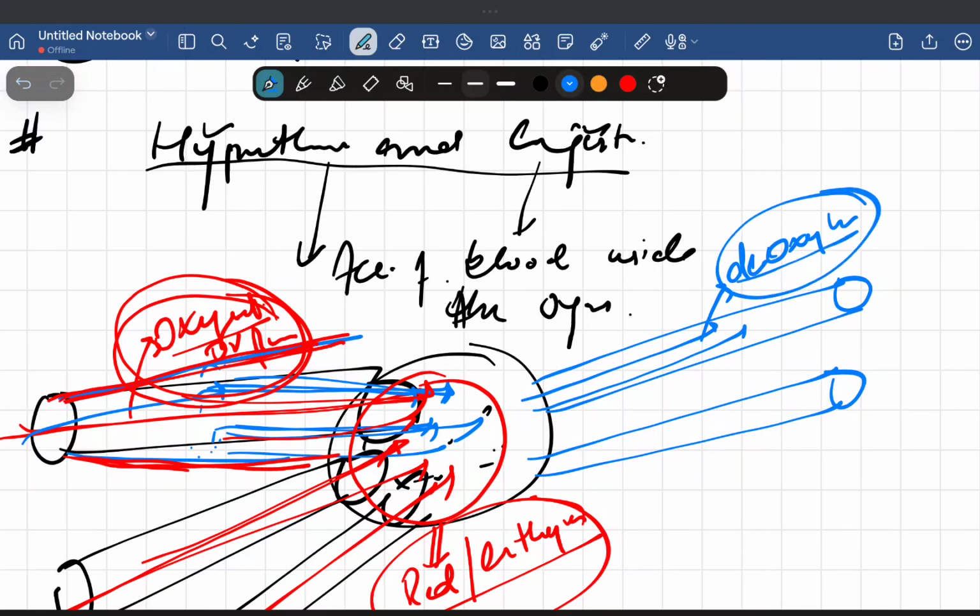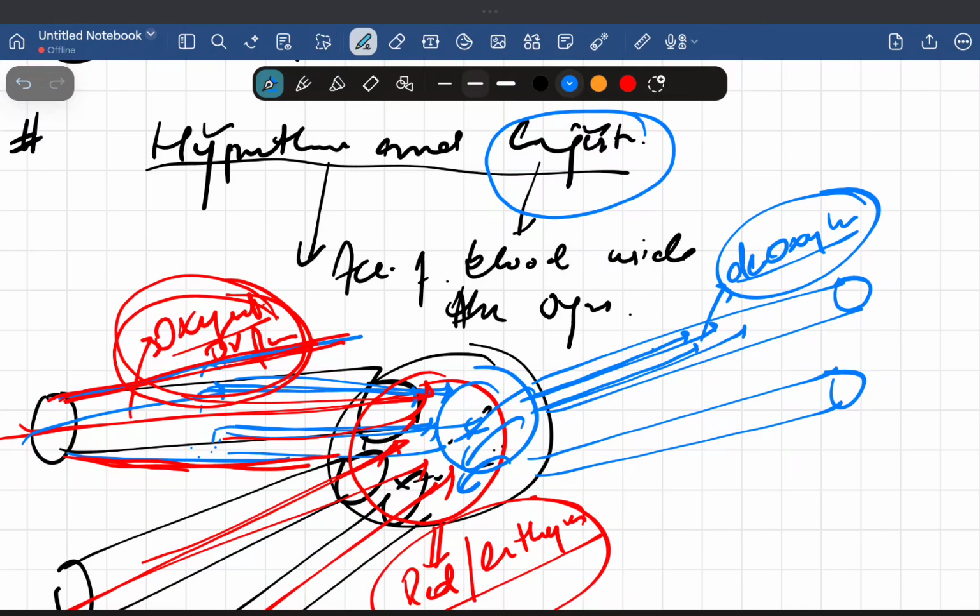Now if there is any kind of venous obstruction inside the veins, some plaque formation or some thrombus or embolism, what will happen? This blood will not come out properly, it will accumulate again inside the organ. So here again there is accumulation of blood inside the organ, but which blood?